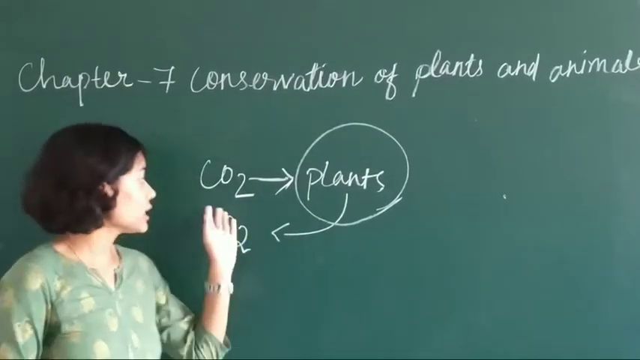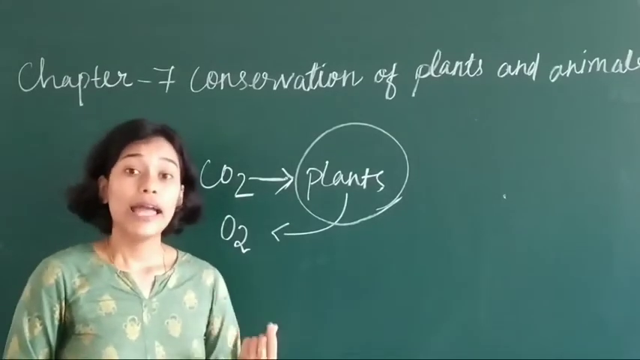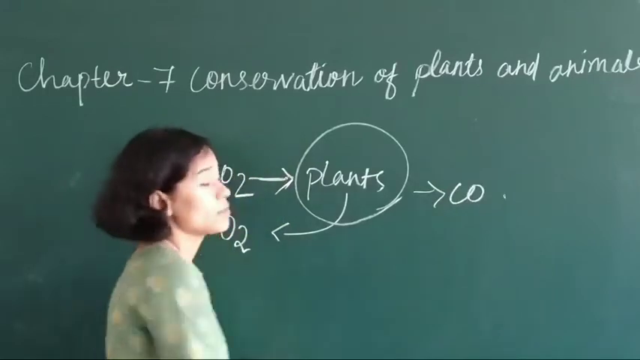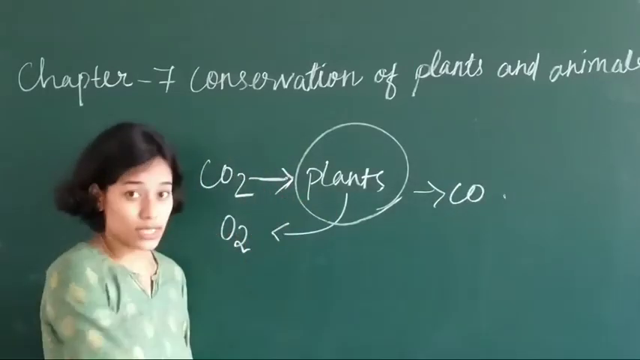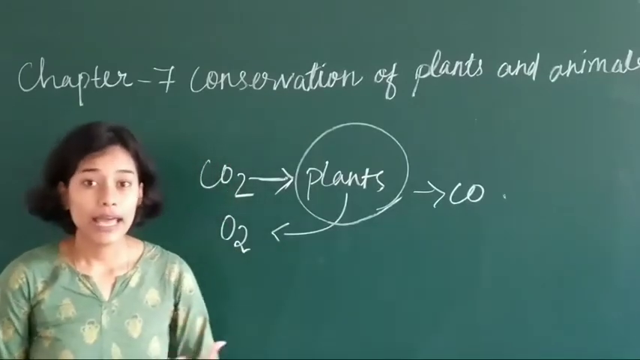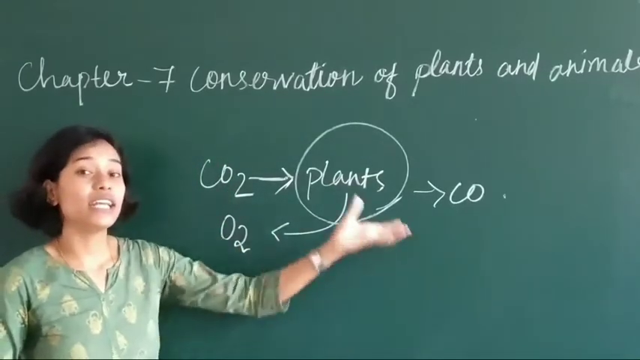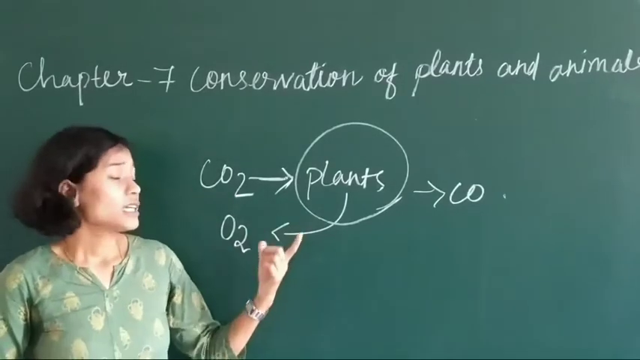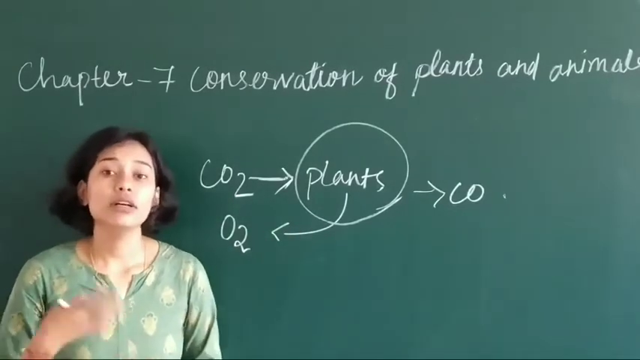We all know that carbon dioxide is not good for our health. And what will it produce? Many cars, bikes will produce what? Carbon monoxide also. We all know this carbon monoxide is harmful for our health. So in this way what happens? They create pollution. And the second one is it increases the temperature of our earth.